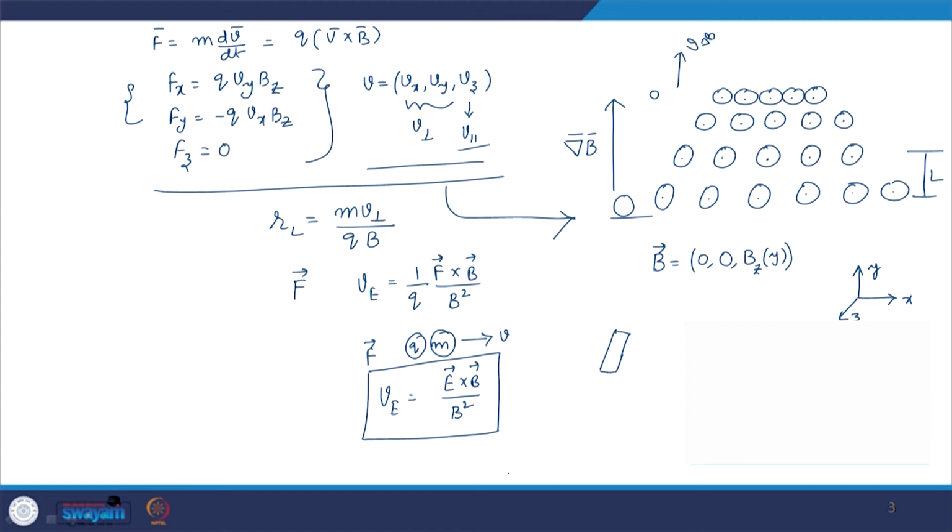So, you can substitute the force to be an electric force, F is equal to EQ. You can as well substitute F is equal to mg, or you can as well substitute F is equal to mv square by r, anything. But the point is, when the particle is experiencing a generalized force in combination with the magnetic field, the drift velocity will be given by this. So, what is the simplest example? The simplest example is the earth itself.